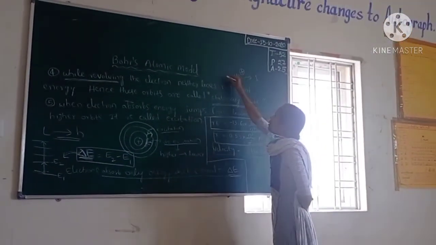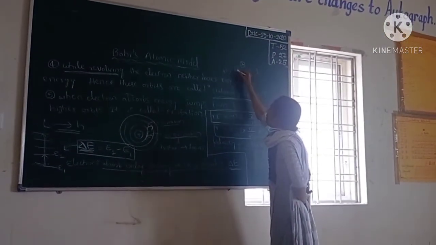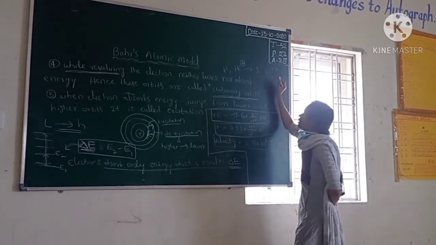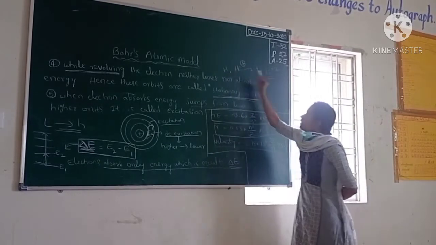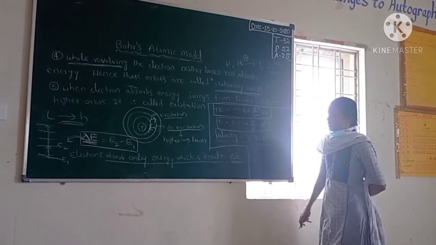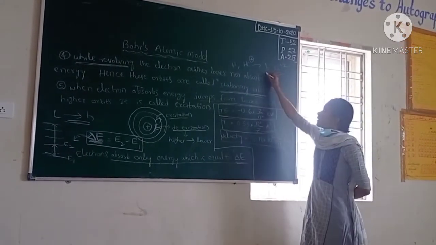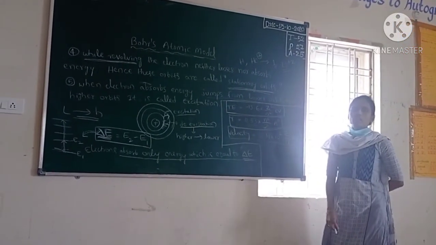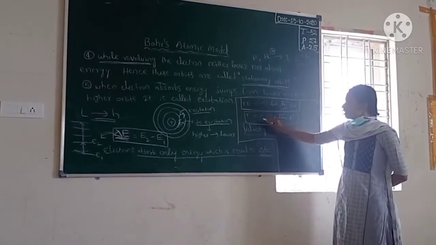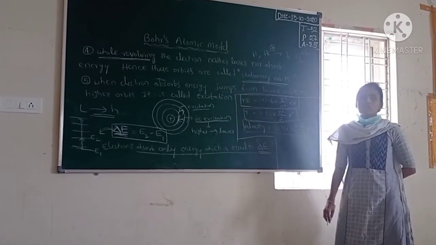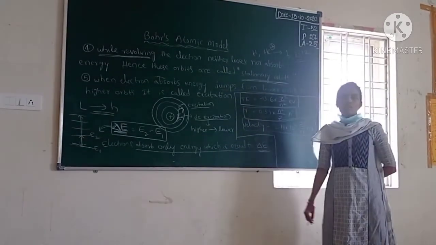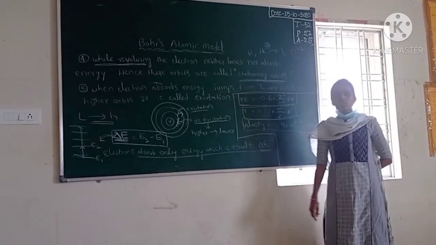Like this: hydrogen, helium plus, lithium 2 plus. Ions or atoms having only a single electron, for these atoms only Bohr's theory is applicable. For these atoms only we can calculate the energy, radius and velocity of the orbits. So these are the postulates of Bohr's theory, very important. The next topic is